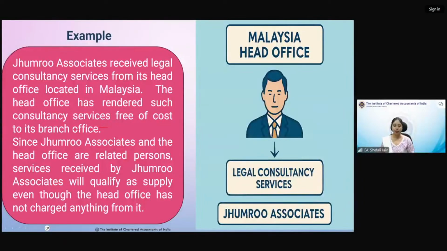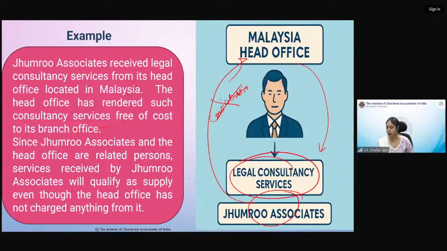Jumru Associates received legal consultancy services from its head office in Malaysia. The head office has rendered such consultancy services free of cost to its branch office. Now they have not taken any consideration from Jumru Associates, but they have simply provided them the legal consultancy services.